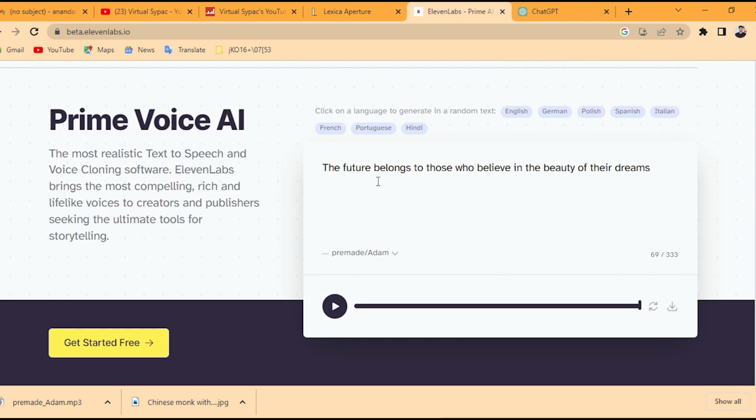If you think the voice is fast, you can add a comma between the words, and now it's: The future belongs to those who believe in the beauty of their dreams. Perfect. Now we have the avatar and the voice script.